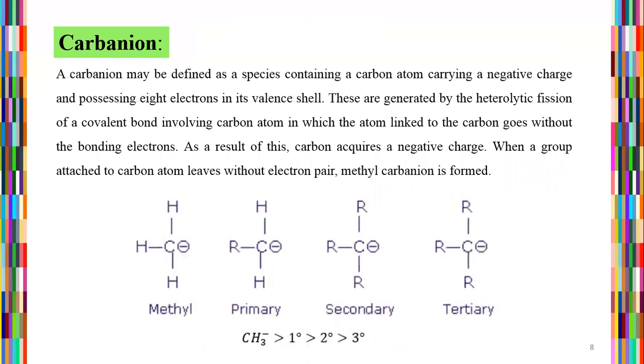Carbanions may be defined as species containing a carbon atom carrying a negative charge and possessing 8 electrons in their valence shell, compared with the carbocation. They are generated by heterolytic fission of a covalent bond involving a carbon atom, in which the atom linked to the carbon leaves without the bonding electron pair. As a result, the carbon acquires a negative charge; when the group attached to a carbon atom leaves without the electron pair, a methyl carbanion is formed.